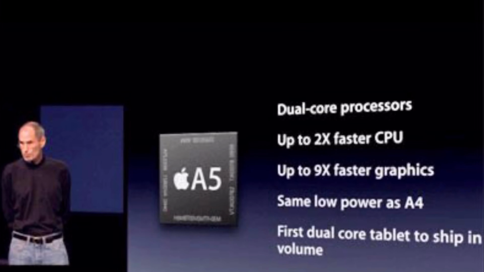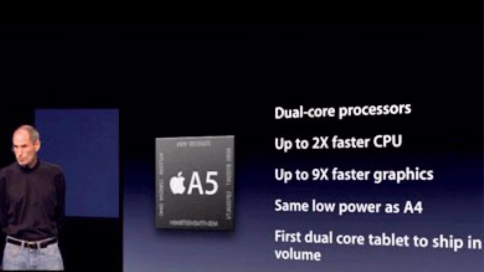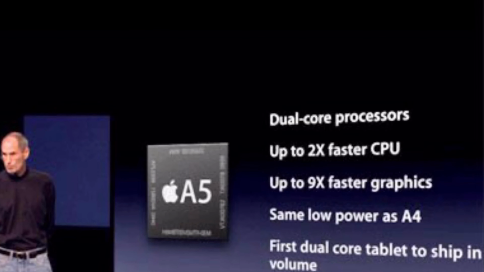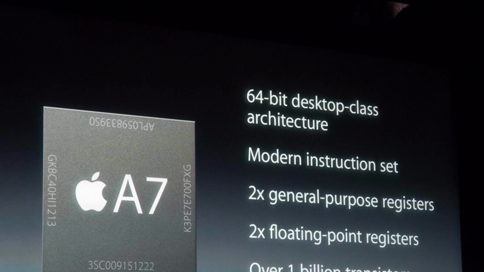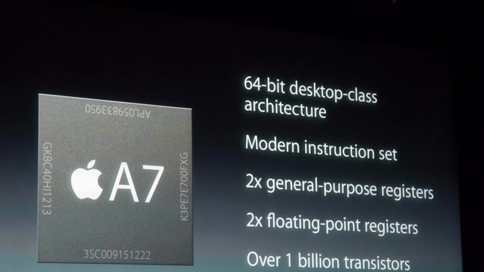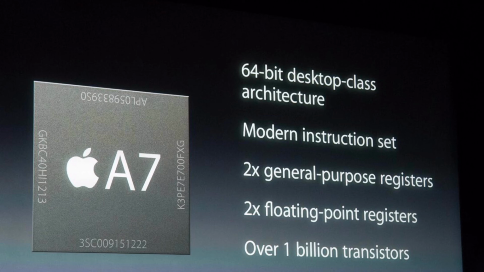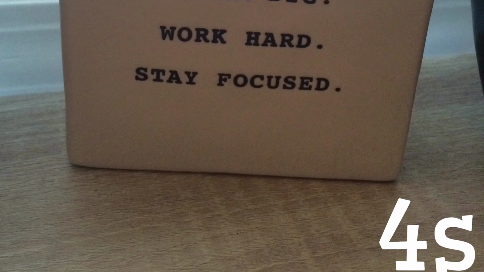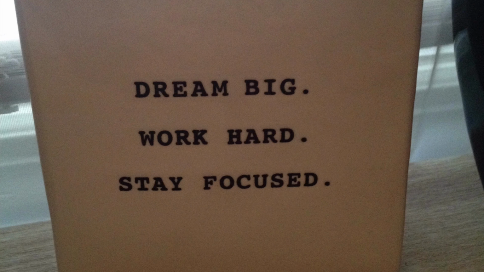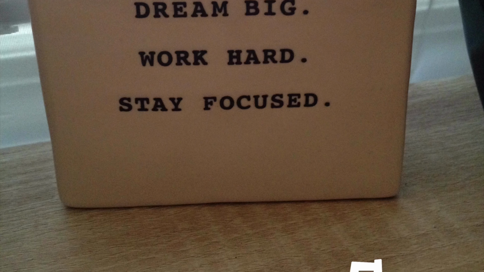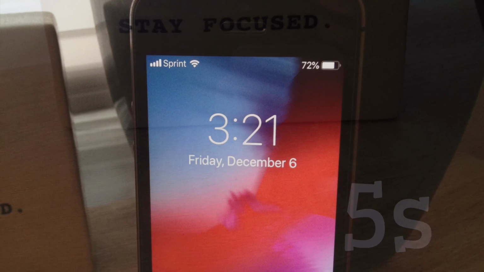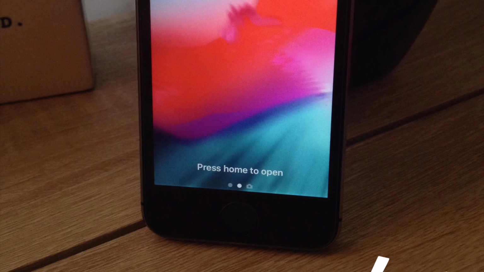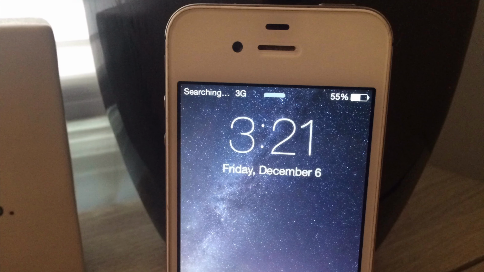Hardware-wise, the iPhone 4S had the A5 chipset, which was the first dual-core processor in an iPhone, with 512 megabytes of RAM, and the 5S had the A7 chipset, which was the first 64-bit architecture in an iPhone, with a gigabyte of RAM. For the cameras, both the 4S and 5S had an 8-megapixel rear-facing camera capable of 1080p video at 30 frames per second, while the 4S had a 0.7 megapixel front-facing camera versus the 1.2 on the 5S, which both aren't good in my own opinion.